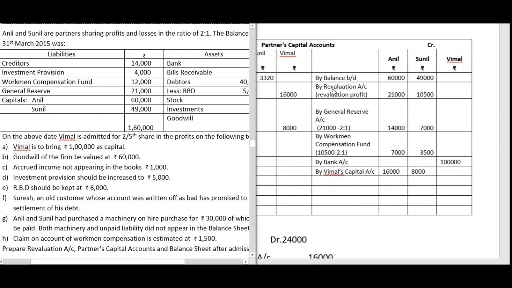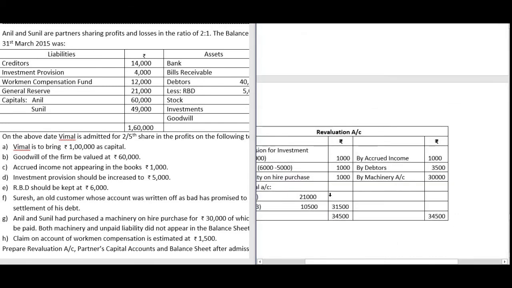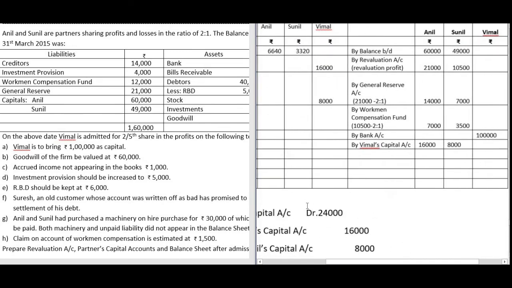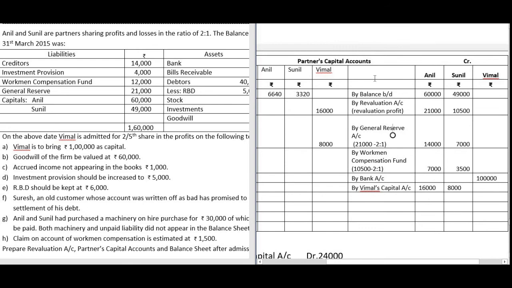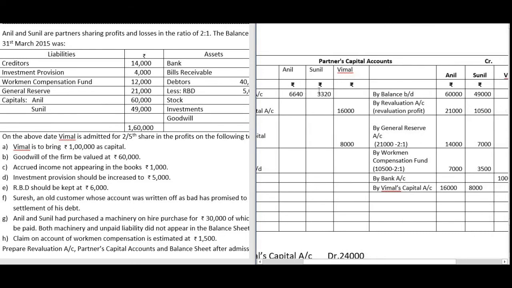Next, in the revaluation account we have got a profit. We have already distributed it. The amounts are 21,000 and 10,500, taken from the revaluation account. It is to be credited. Whenever there is revaluation profit, you will have the entry on the credit side. If it is a revaluation loss, it comes on the debit side of the capital account.